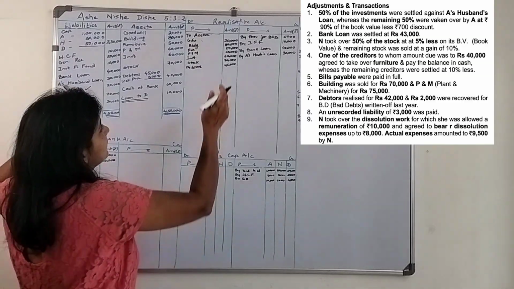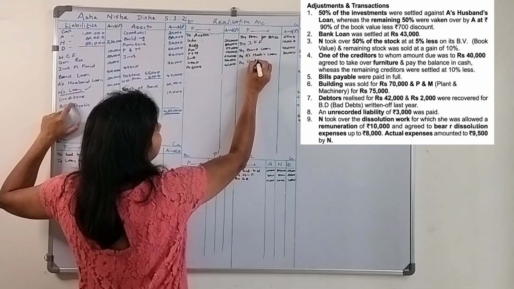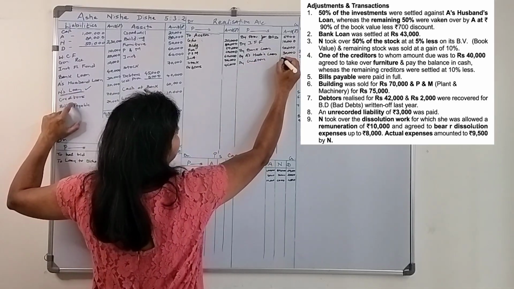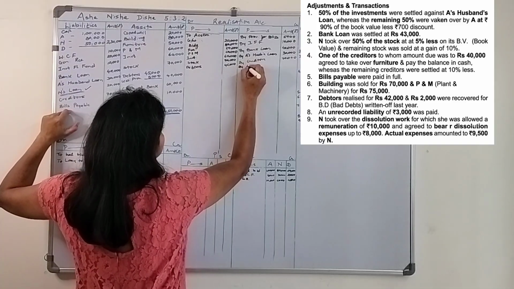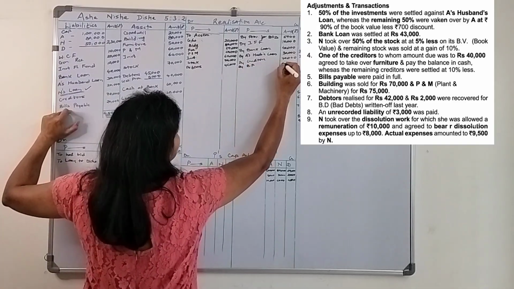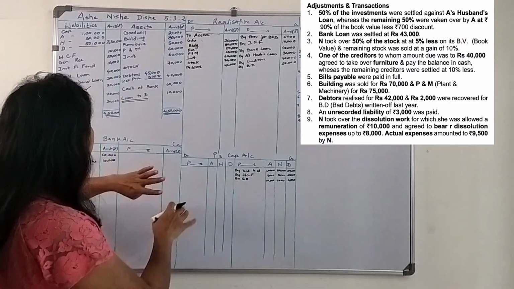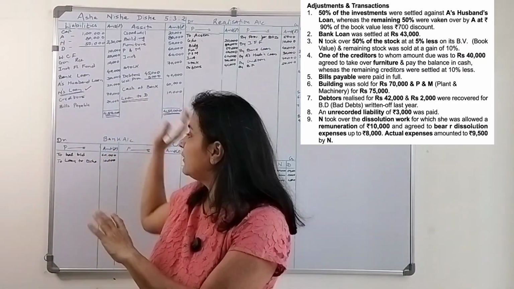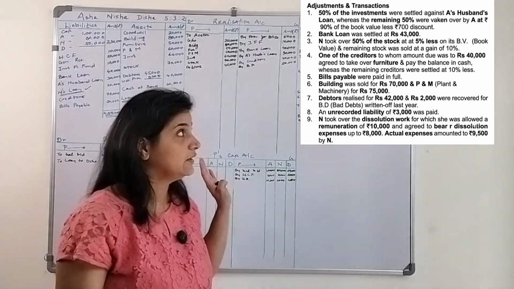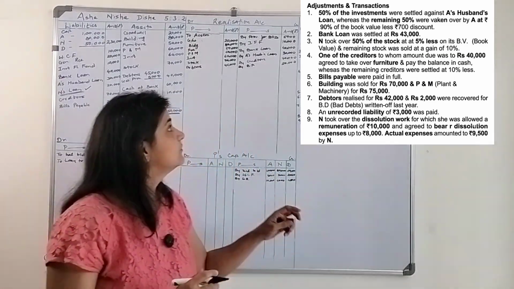Okay, next is creditors. By creditors 70,000 and by bills payable 20,000. Okay, all this is done, right? In the balance sheet all the accounts are closed now, and we have transferred them into the remaining 3 accounts. Now let's go to the transactions and adjustments we need to do.